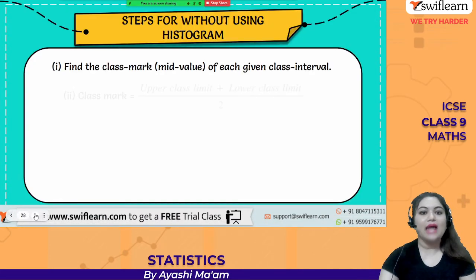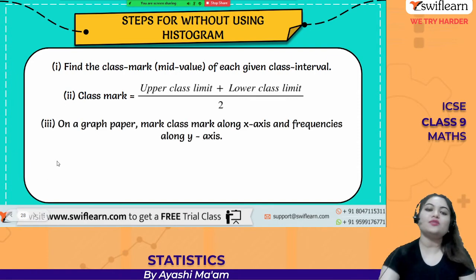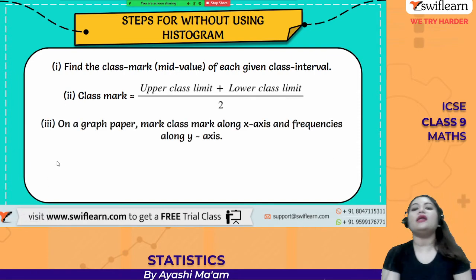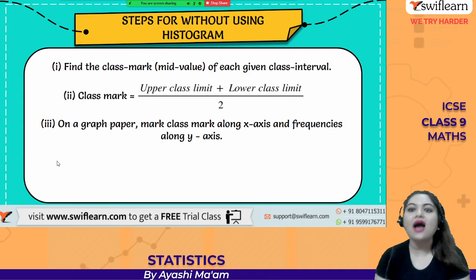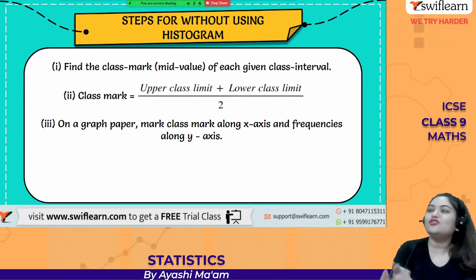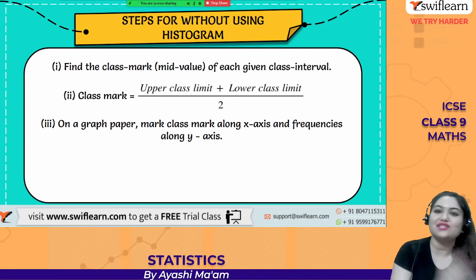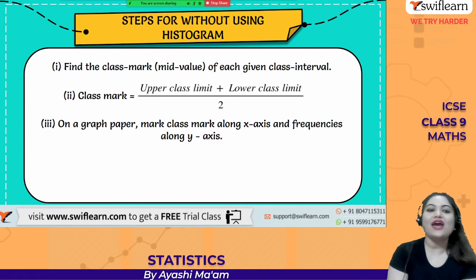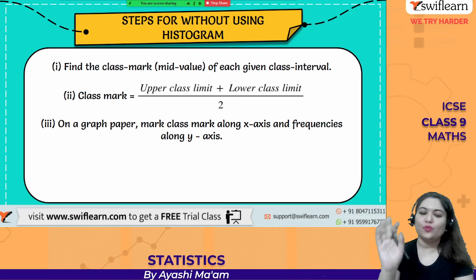Okay, now without using the frequency polygon अब क्या करोगे, आपको निकालना है क्लास मार्क. क्लास मार्क क्या था, upper limit plus lower limit divided by 2, right? So the class intervals are given to you, for example 0 to 5, so 0 plus 5 by 2. ये हो गया आपका क्लास मार्क. अब देख लो बहुत इजी है.